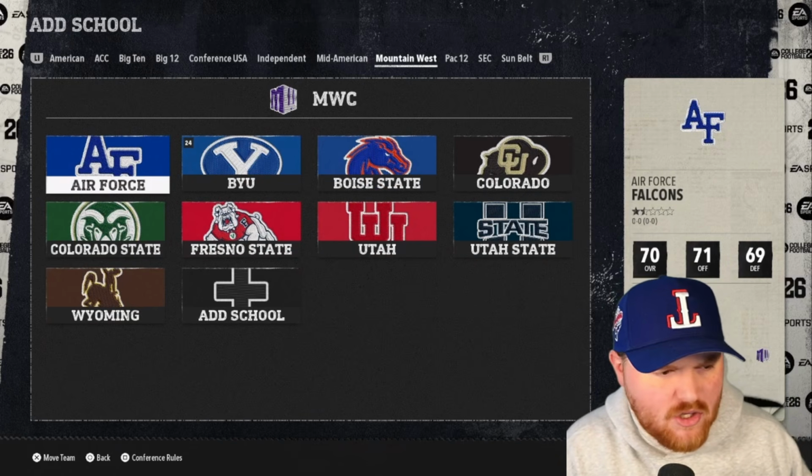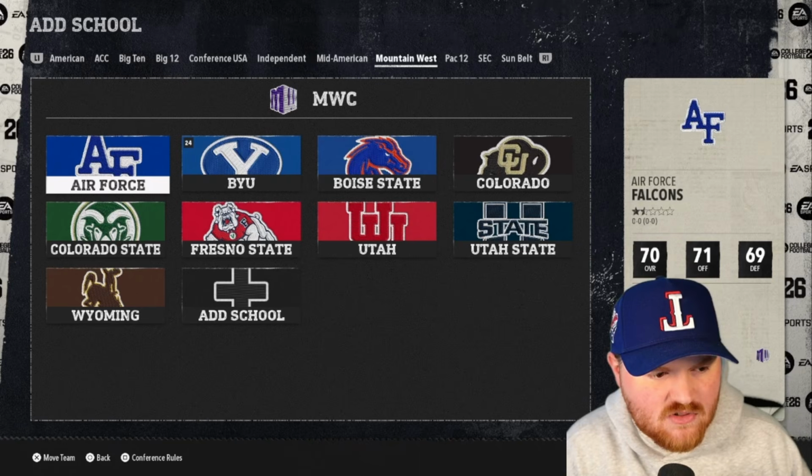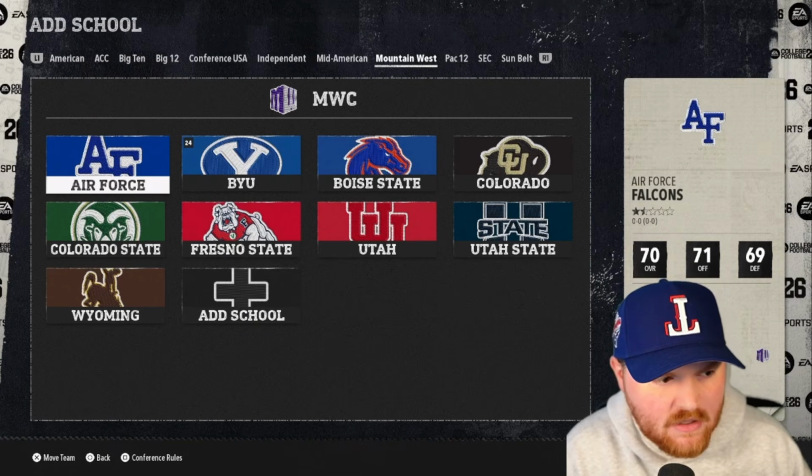The Mountain West is a mountain conference. So Air Force, BYU, Boise State, Colorado, Colorado State, Fresno State, Utah, Utah State, and Wyoming.